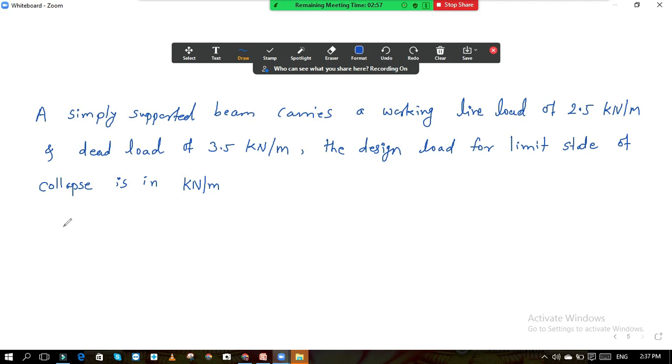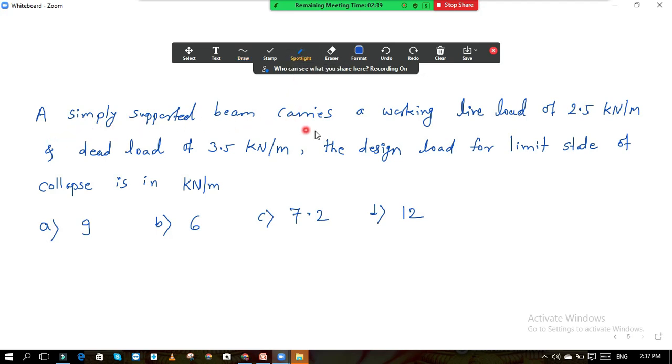Now read this. Your option A is 9, option B is 6, option C is 7.2, and option D is 12.